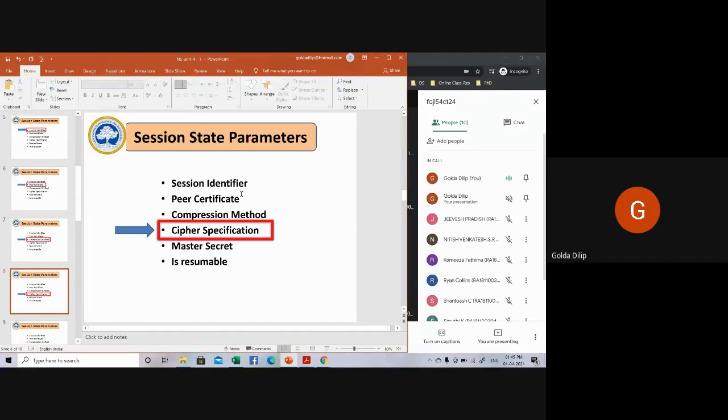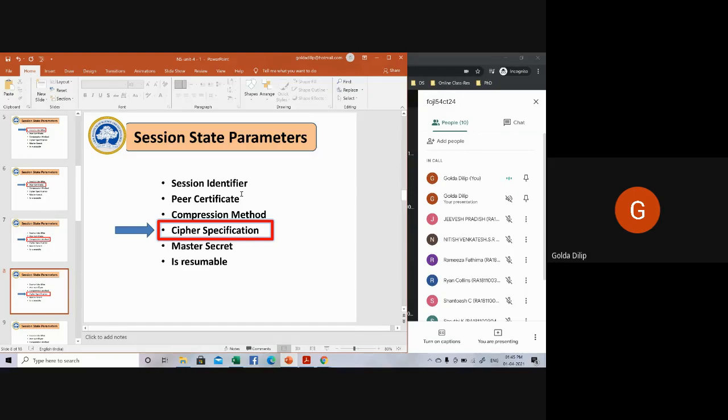Authentication means it's all about generating a hash value, right? So what hashing algorithm is being used, whether SHA-1 or MD5. Why are we doing all these things? For your MAC calculation. I hope you remember when we discussed different types of authentication. We discussed MIC and MAC, message integrity code, which is also called message authentication code. So this cipher specification parameter will specify the data encryption algorithm and the hash algorithm being used for the MAC calculation.